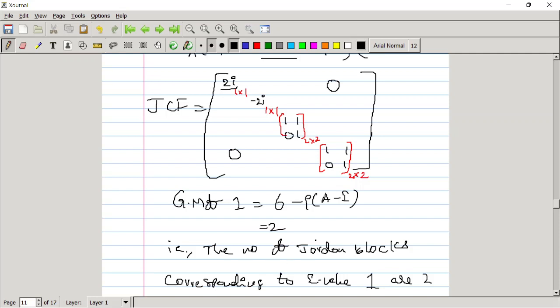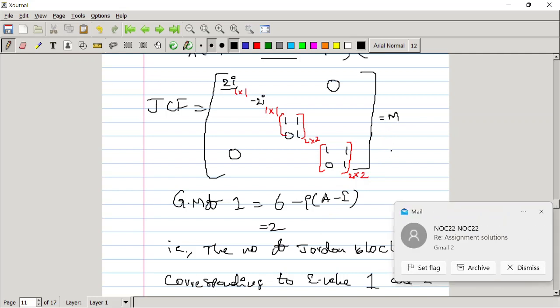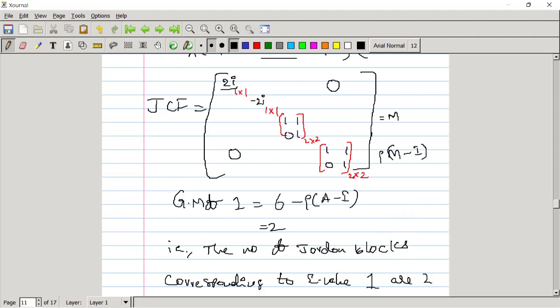So if you check the rank of this matrix, suppose this is equal to some m. If you check m minus I, the rank of this matrix also has to be equal to 4, because the given matrix A is similar to this matrix JCF m.